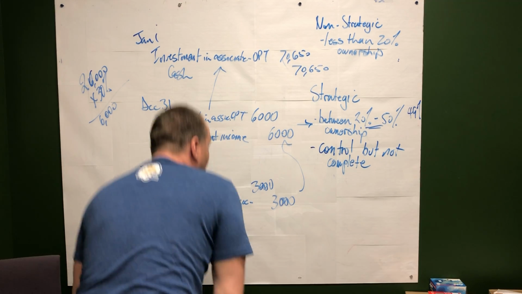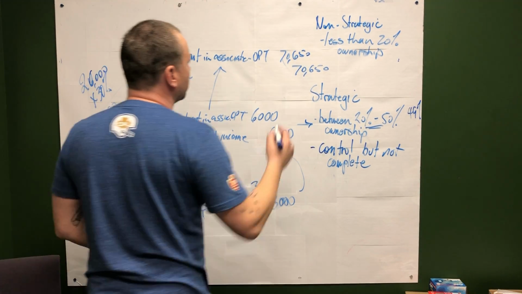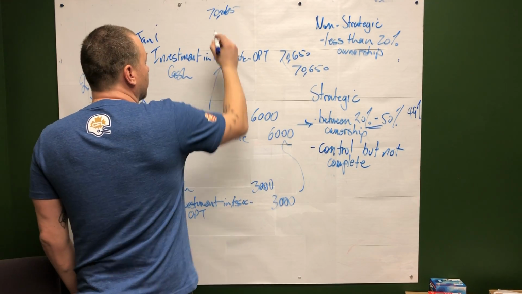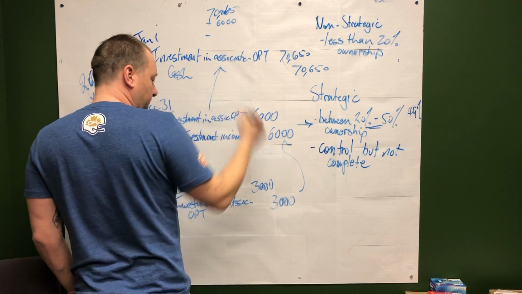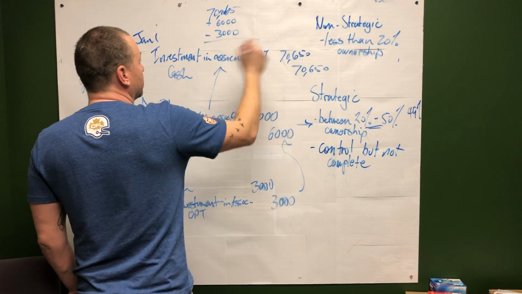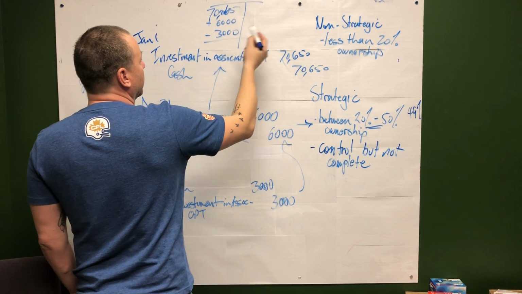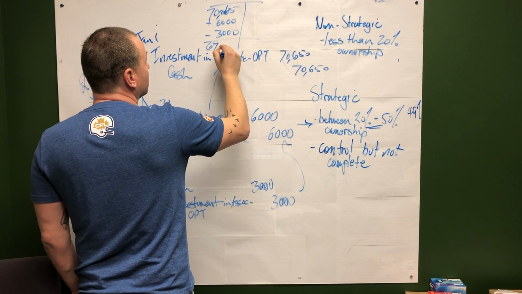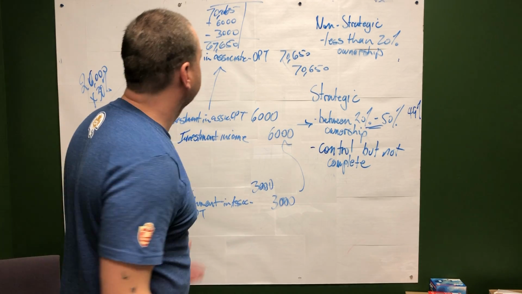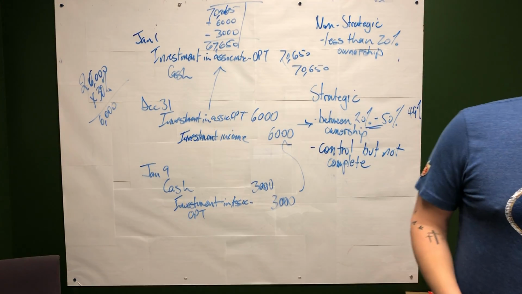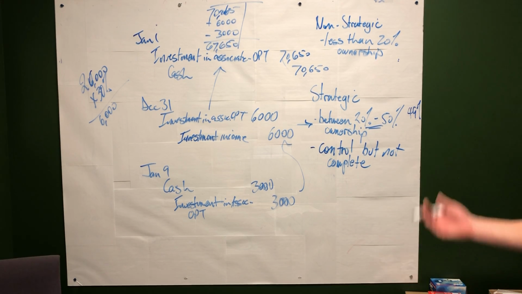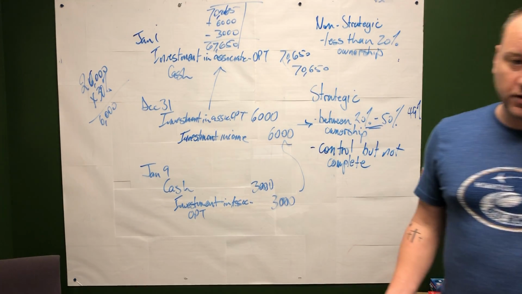OPT. So in the end, after we do all this, what's the value of OPT on our books? Well, we start with 70,650 plus the 6,000 minus the 3,000. So at the end, if this was in a T account, right, it would be 67,650. Okay. So again, and then you just go back and forth, depending on what the net income is. Okay. And if there's a dividend paid, again, we always got to record the cash.